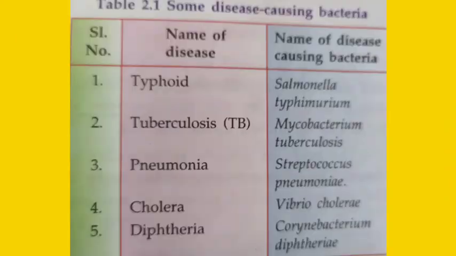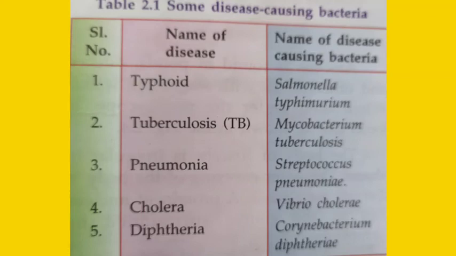Now the next harmful effect of bacteria is disease. As you know, bacteria are responsible for a number of diseases, some of which are typhoid, leprosy, TB, pneumonia, cholera, etc. You can see on the screen that a table is given. The disease is typhoid, and which bacteria is responsible for typhoid? Salmonella typhimurium.